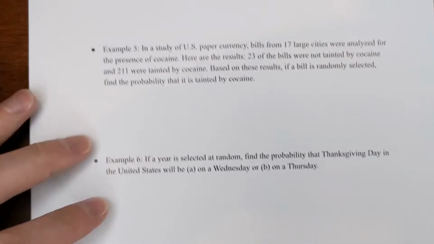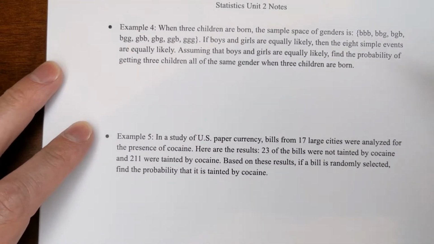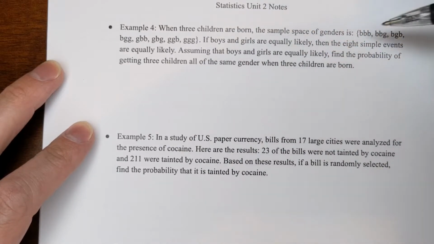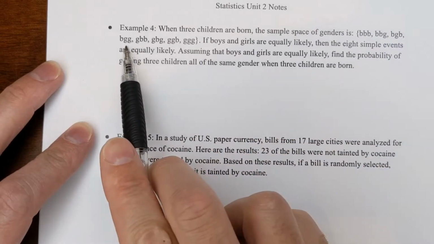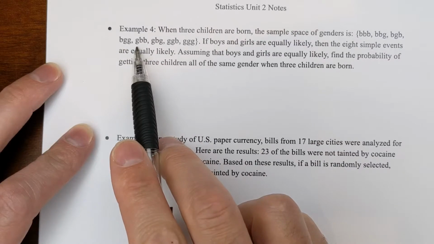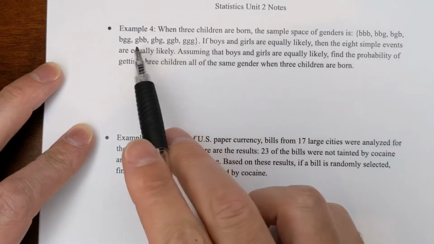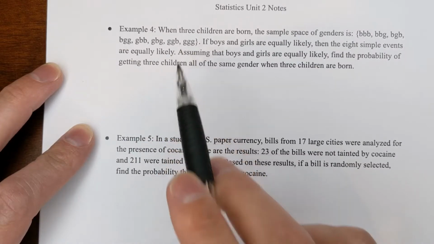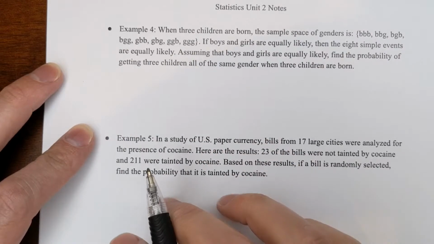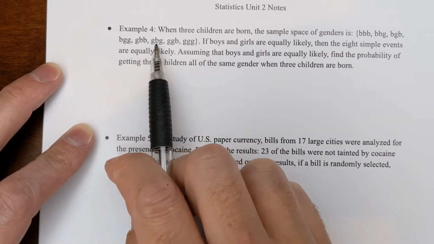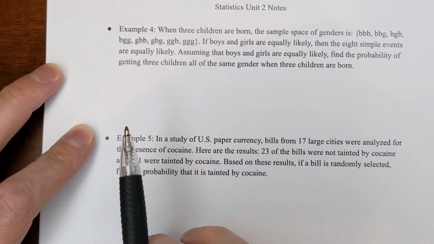Okay, so a couple more examples here. So example 4 says when 3 children are born, the sample of genders or sample space is all boys, 2 boys and a girl, but there's 1, 2, 3 ways that can happen. Oops, sorry, 2 boys, 2 boys, 2 boys. I did them out of order. 2 girls, 2 girls, 2 girls, or all girls. And if boys and girls are equally likely, then the 8 simple events, so 1, 2, 3, 4, 5, 6, 7, 8, are all equally likely.